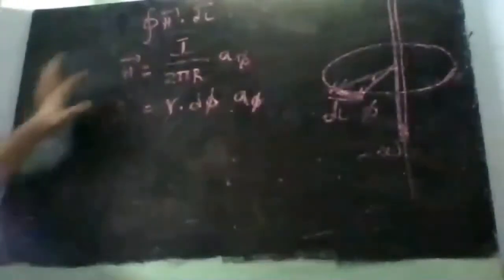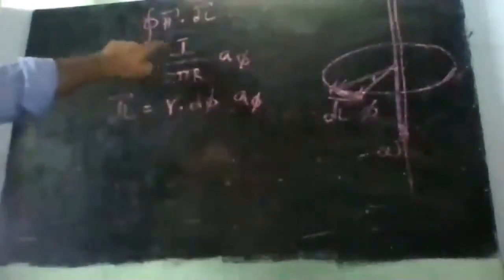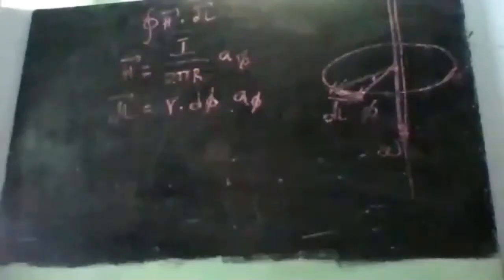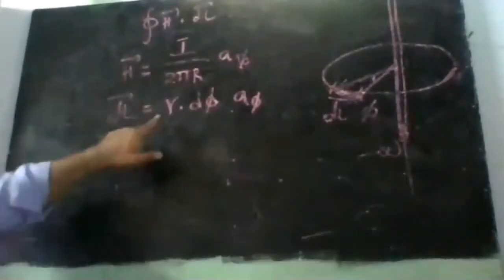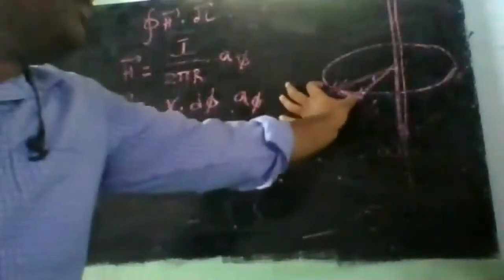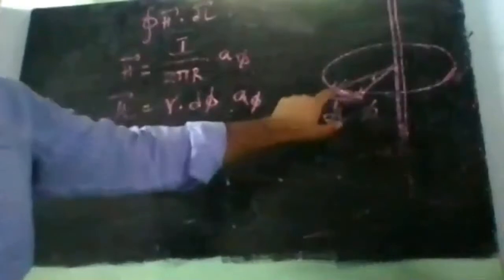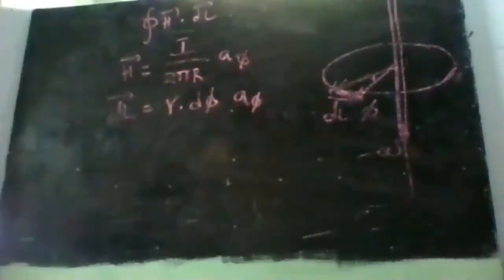H bar we have already calculated for the infinite line conductor as I by 2 pi r into a phi. For dl bar, because it is a right cylindrical coordinate system, the differential element is the change on the ring, representing a small change in phi. So the change along phi is represented like this.